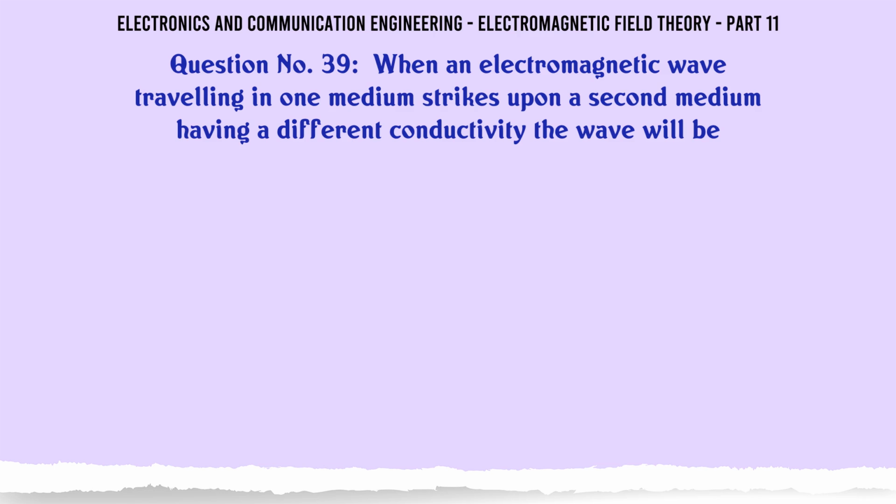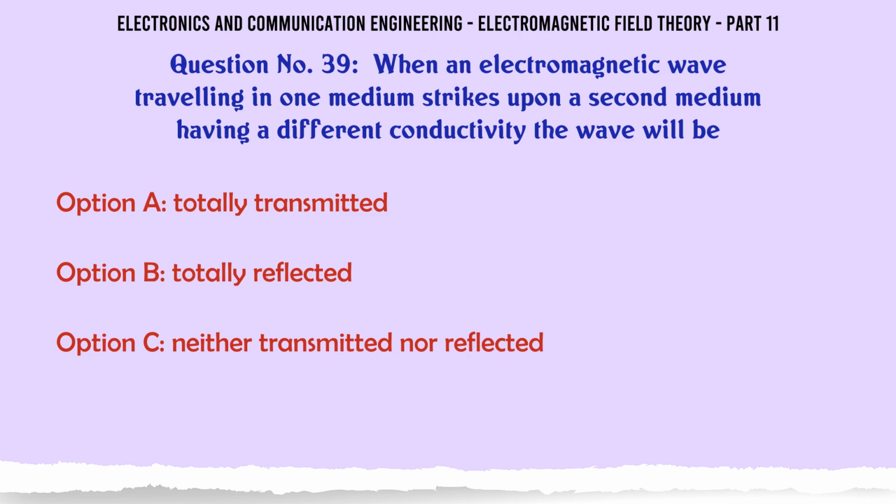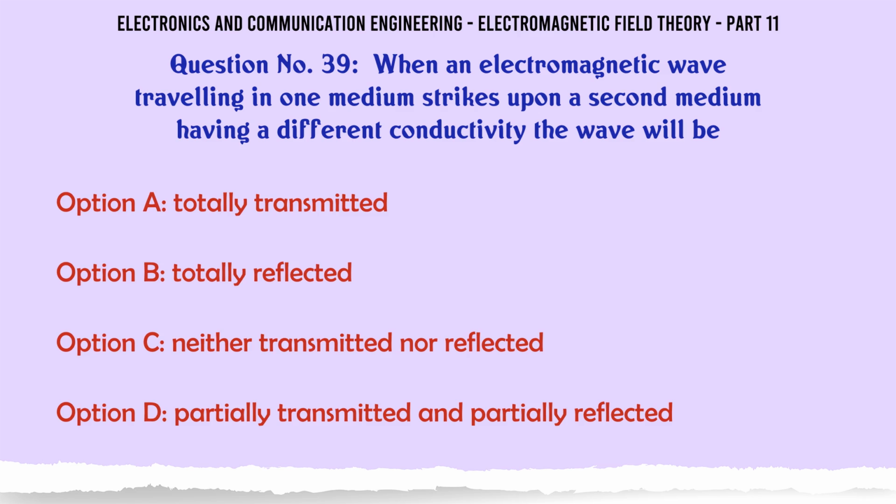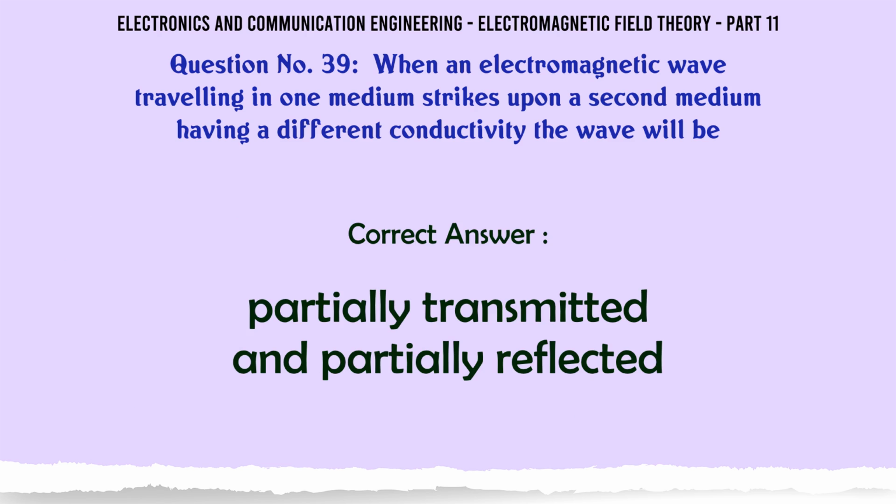When an electromagnetic wave traveling in one medium strikes upon a second medium having a different conductivity, the wave will be A. Totally transmitted. B. Totally reflected. C. Neither transmitted nor reflected. D. Partially transmitted and partially reflected. The correct answer is, partially transmitted and partially reflected.